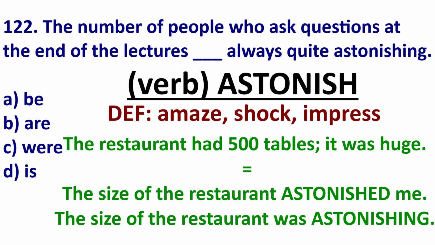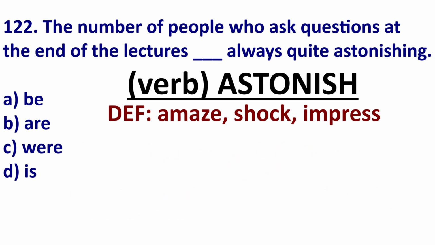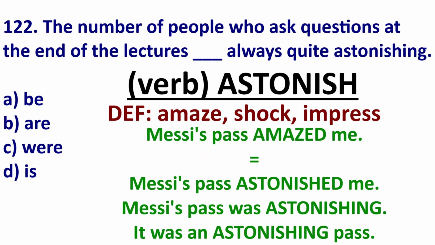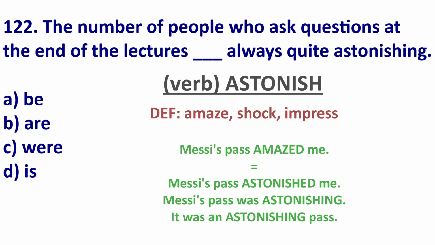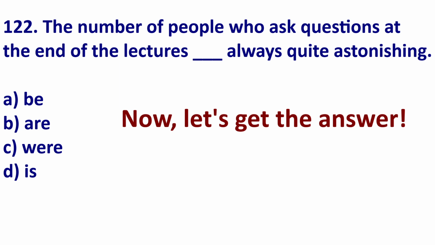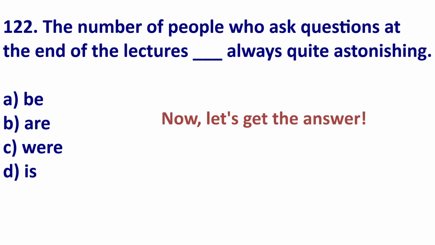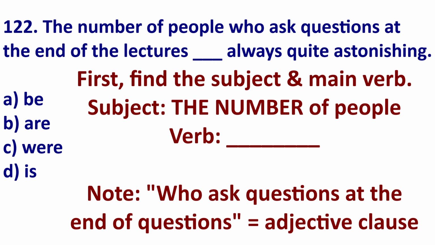Now, if I use the adjective, I can say astonishing. The size of the restaurant was astonishing. One more example. Messi's pass was unbelievable, amazing. So, Messi's pass astonished me. Messi's pass was astonishing. All right, so now that we know that keyword, let's get this answer. First, identify the main subject and main verb. The main subject here is the number.